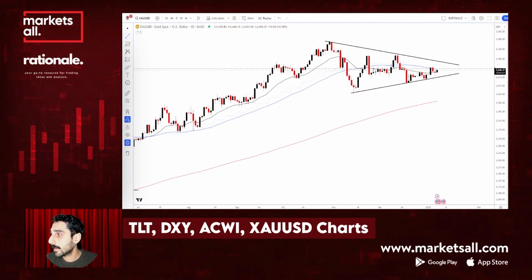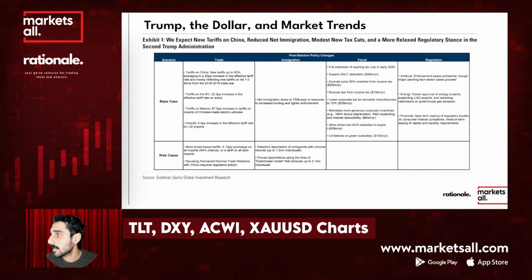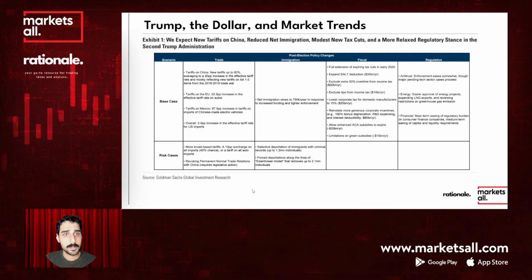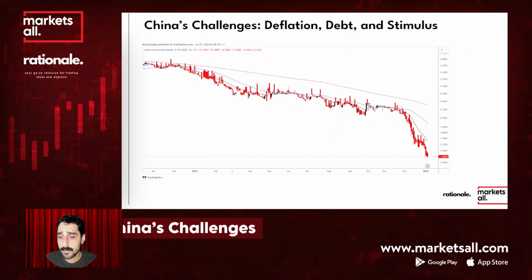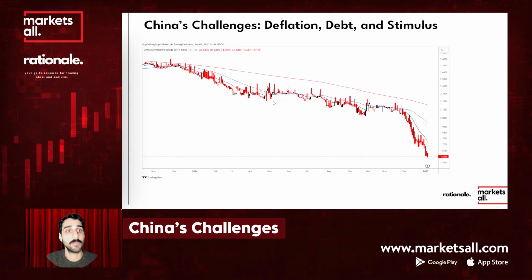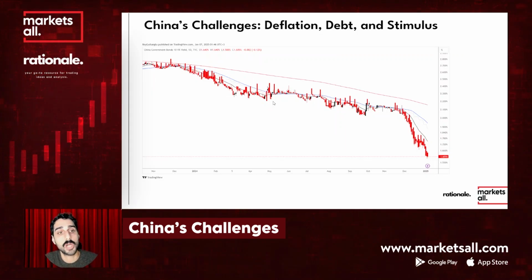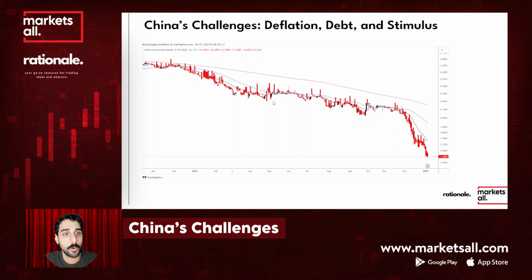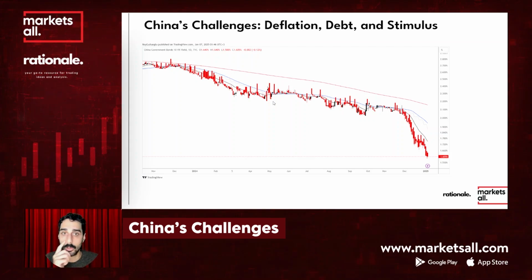Yes, let me come back to my slides quickly. The second chapter is about China's challenges and deflation, debt, and stimulus. The chart that you see here is China's 30-year bond yields. As you can see, it's at a record low right now.